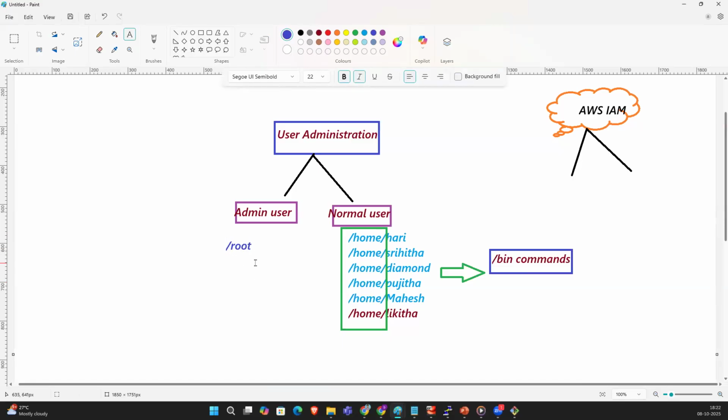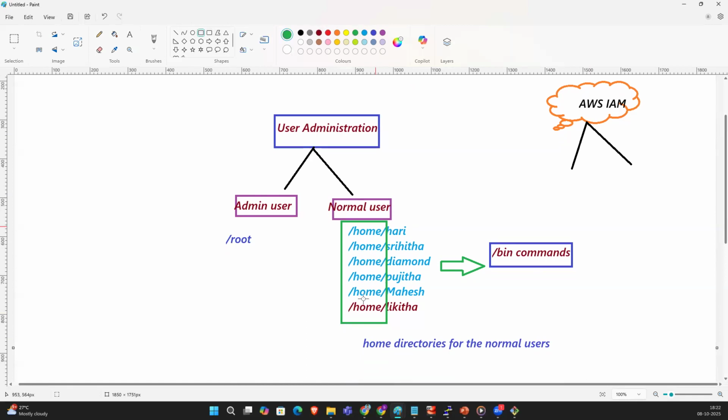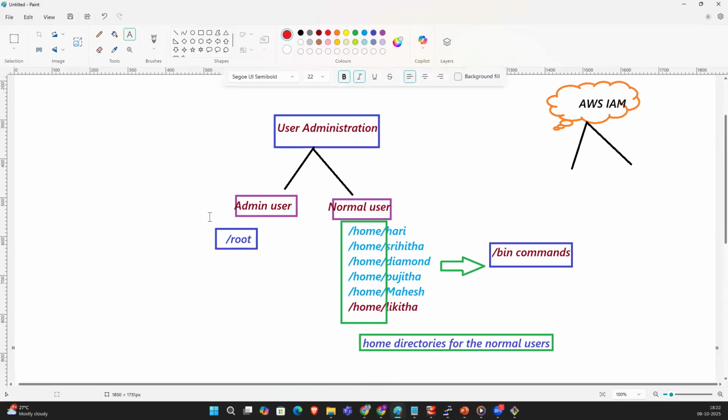Slash root is the root user's home directory. The home directory is for the normal users. This is the root user home directory.